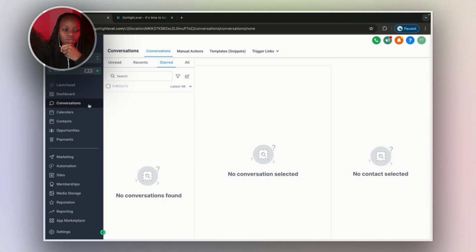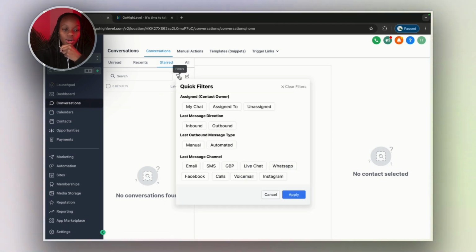So conversation, also called an inbox, this is where all your DMs, all your WhatsApp messages, live chat, Google My Business messages, which has been disabled right now, sadly, SMS, did I say SMS? Yep. Facebook DMs, people who are calling you, people who are leaving voicemails, Instagram, all those direct messages come in here. So goodbye to missing DMs or missing customers inside DMs. You can see them all in here.